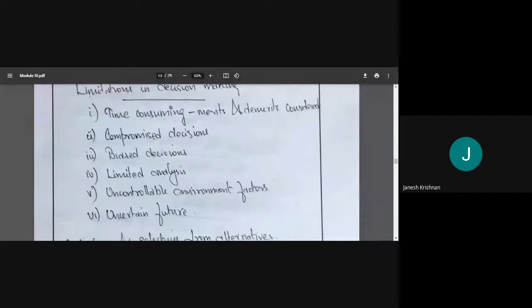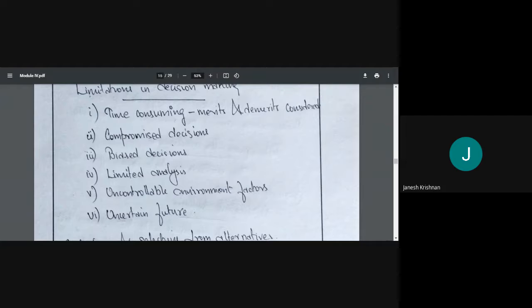Maybe because we don't have the sufficient information. Okay, we may not have sufficient data to do the work, anything like that. Or it will be because we don't have the expertise. Okay, the manager's lack of expertise. That may be the cause. That may lead to limited analysis.